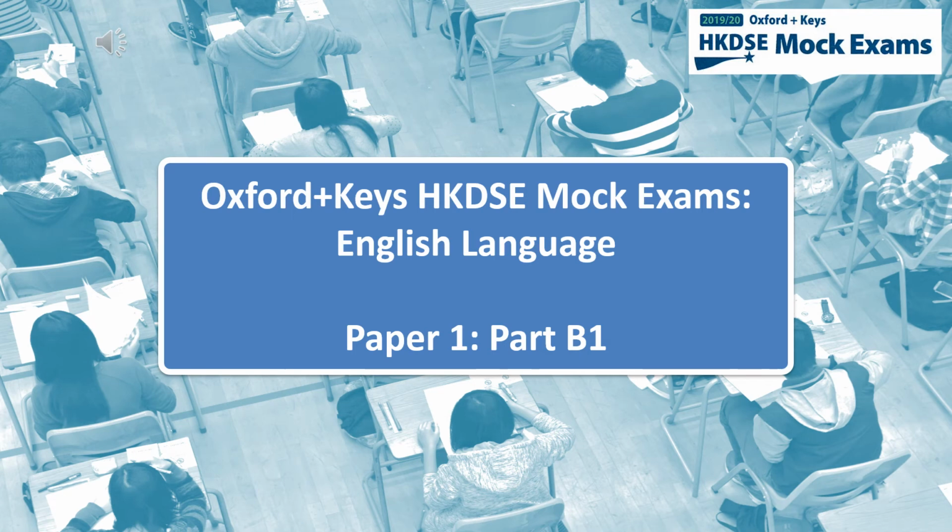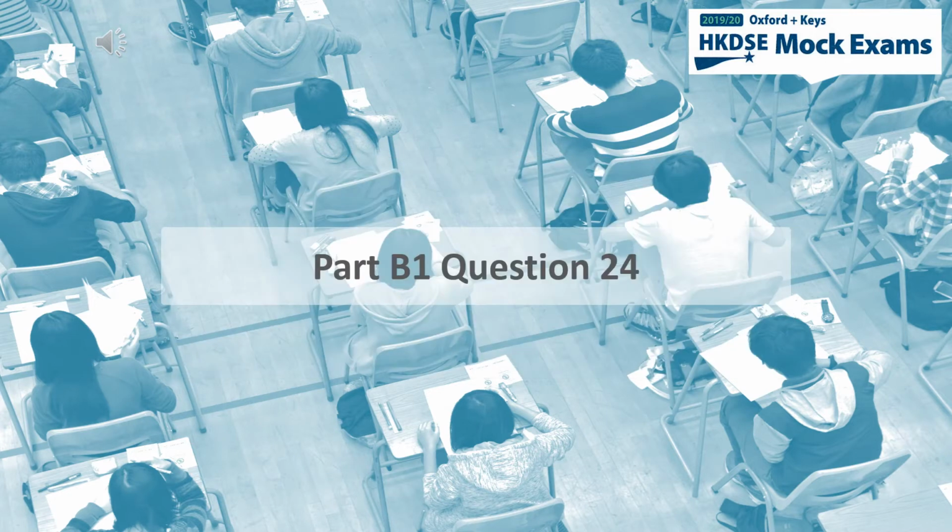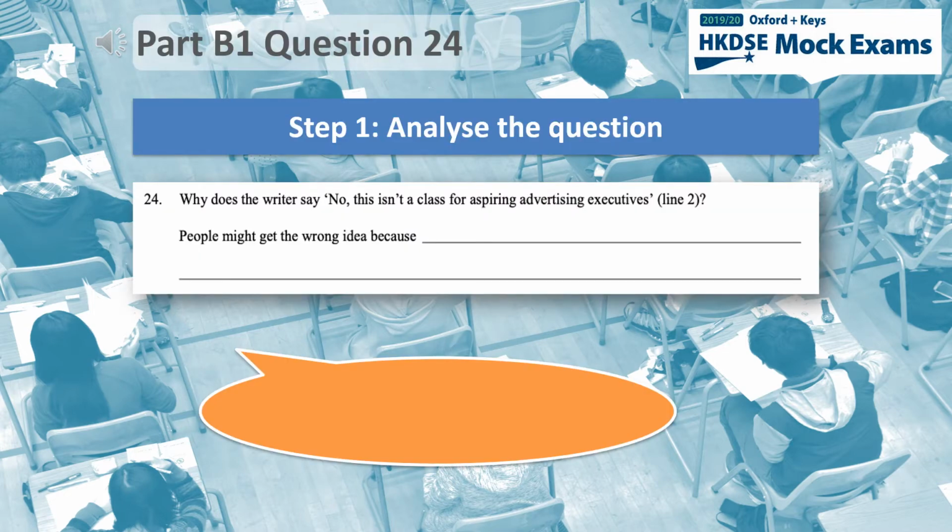In this video, we will look at 5 questions from Paper 1, Part B1. First, Part B1, Question 24. This is a sentence completion question that requires you to make a basic inference about a text.